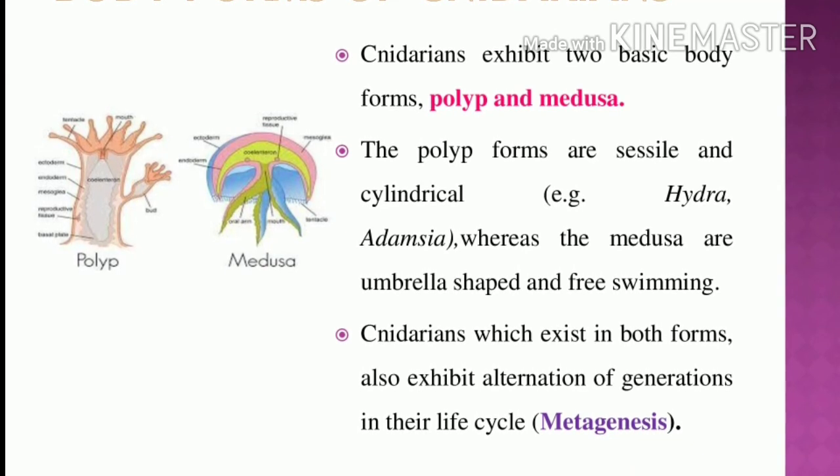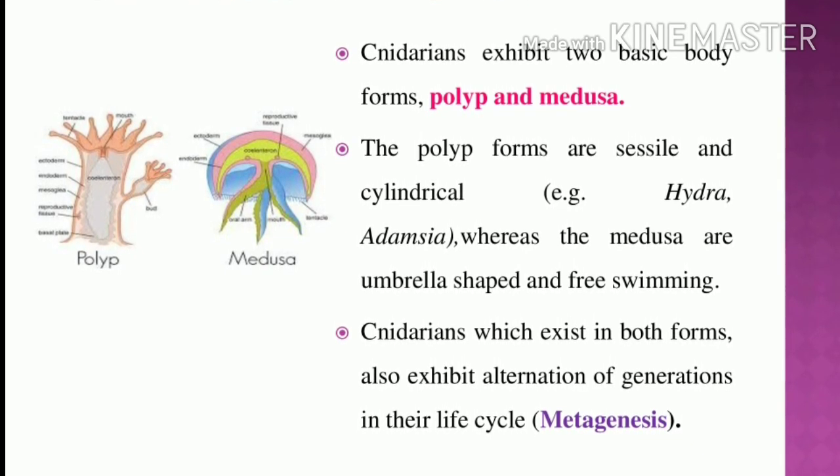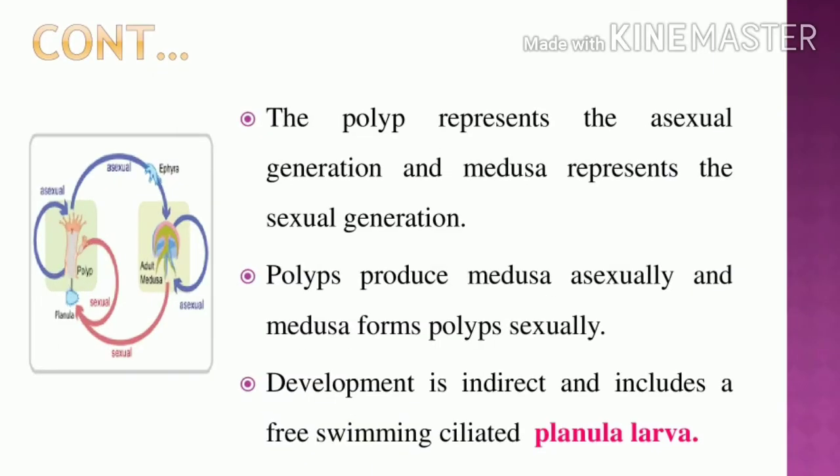Okay, so what is the name of this process? That is alternation of generations, called metagenesis. The polyp is sessile or cylindrical and represents asexual reproduction, and the medusa represents sexual reproduction. Okay, so these two forms exhibit the alternation of generations in the life cycle, called metagenesis. The polyp produces the medusa by asexual reproduction, and the medusa forms a polyp by sexual reproduction.